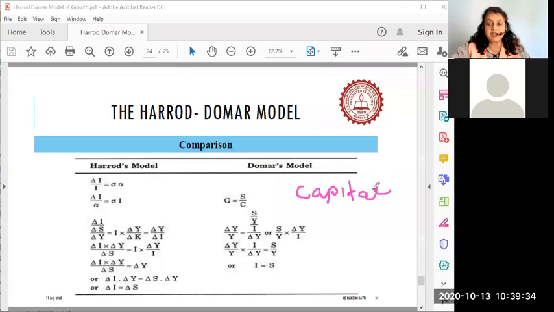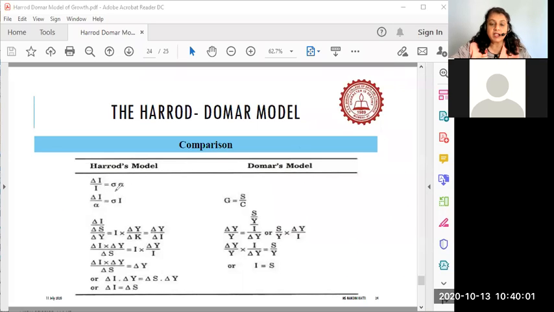It is to create capital accumulation, class, right? I hope you all have understood the Harrod-Domar theory.